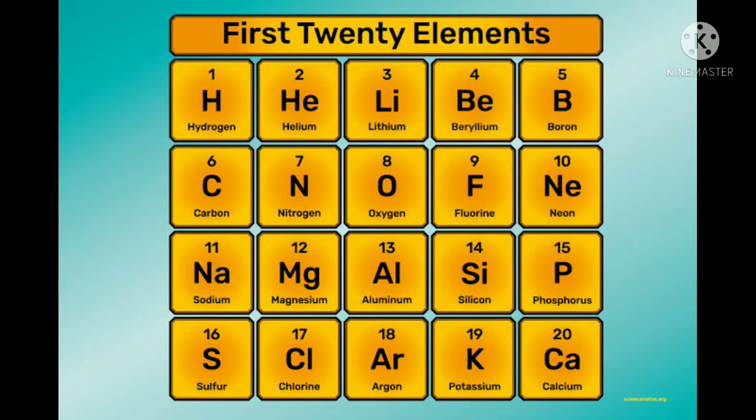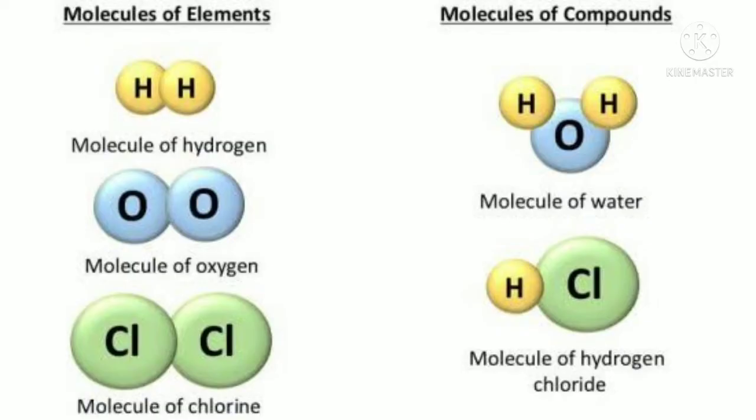Okay, the symbols also you have to memorize. Now let's talk about the compounds. Before going to compounds, see the molecules of the elements. When we talk about hydrogen, the symbol is H, but the molecule is what? H2, meaning 2 hydrogen atoms. The molecule of hydrogen, the molecule of oxygen and the molecule of chlorine is always 2, meaning H2, O2 and Cl2.